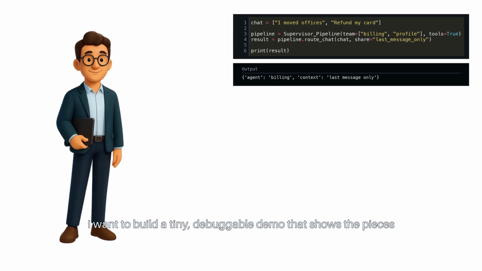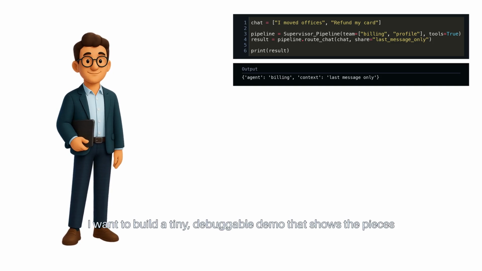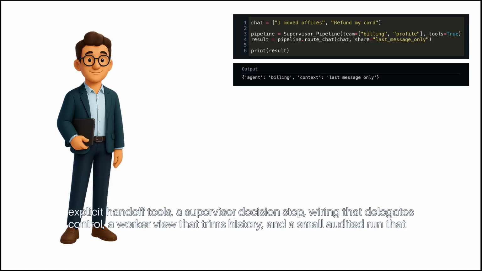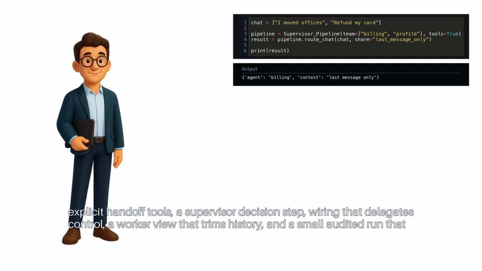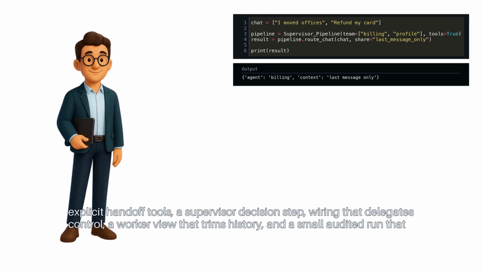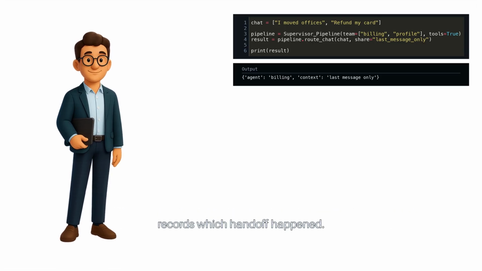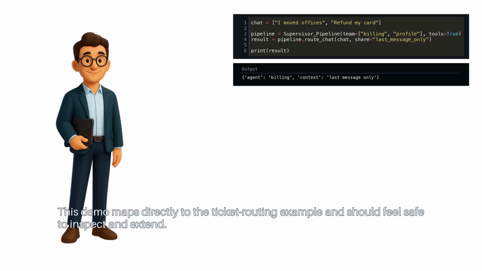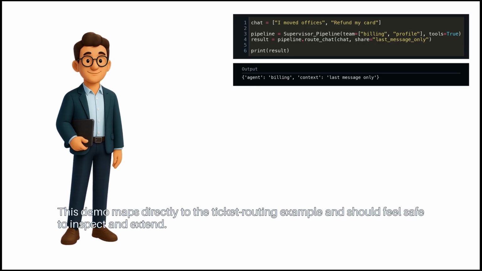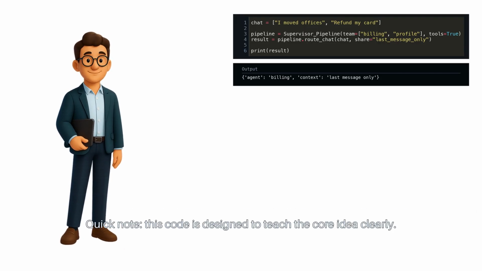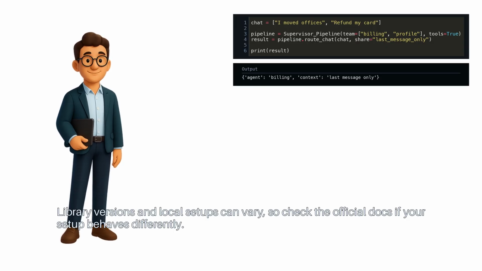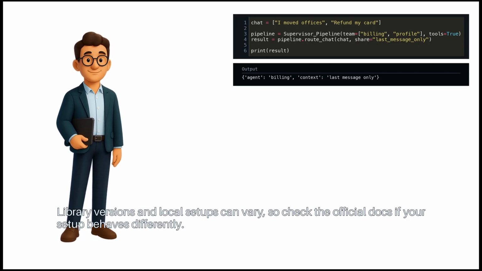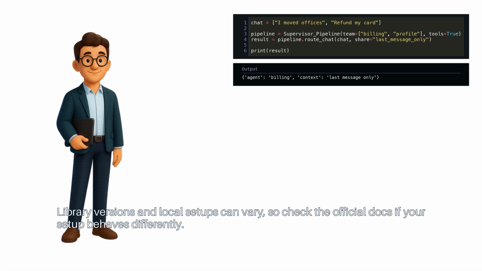I want to build a tiny, debuggable demo that shows the pieces. Explicit handoff tools, a supervisor decision step, wiring that delegates control, a worker view that trims history, and a small audited run that records which handoff happened. This demo maps directly to the ticket routing example and should feel safe to inspect and extend. Quick note: this code is designed to teach the core idea clearly. Library versions and local setups can vary, so check the official docs if your setup behaves differently.